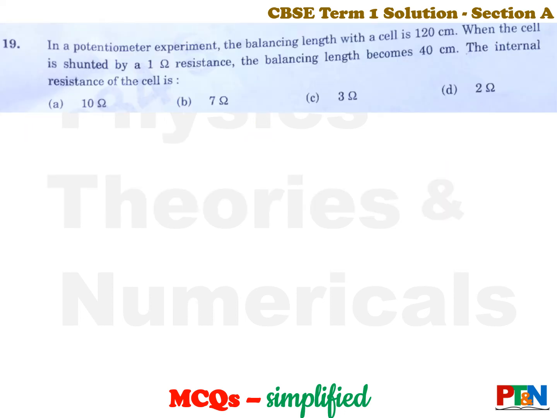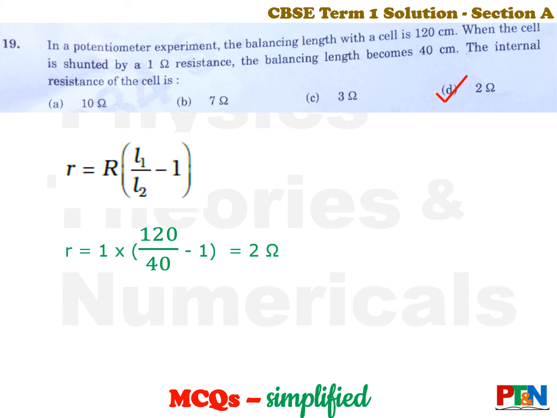Next one. In a potentiometer experiment, the balancing length with a cell is 120 centimeter. When the cell is shunted by a 1 ohm resistance, the balancing length becomes 40 centimeter. You need to find out the internal resistance of the cell. 4 options given. Let's see the answer. Again, straight formula. We know r is equal to R into (L1 by L2 minus 1). Put the values. Easy. One line. Half-minute question.